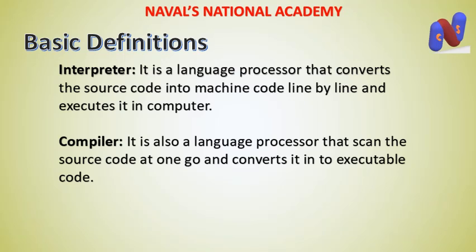But where compiler used to scan all the source code at one go, and if there will be any type of syntax error or any other error, so it provide the notification to programmer at that time only. Okay, after the compilation of a program, it produces an executable code for computer. Okay, so these are the role of interpreter and compiler.